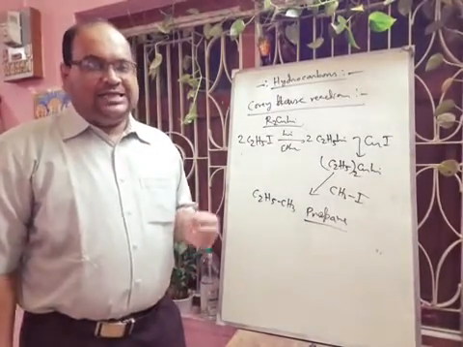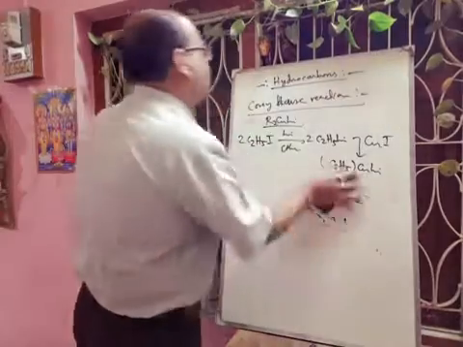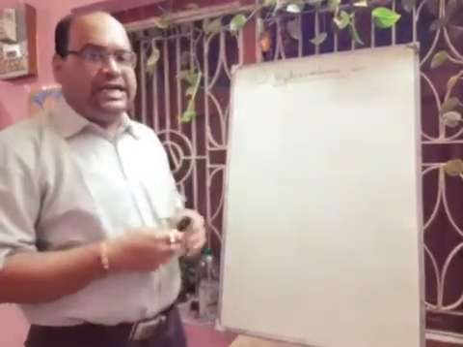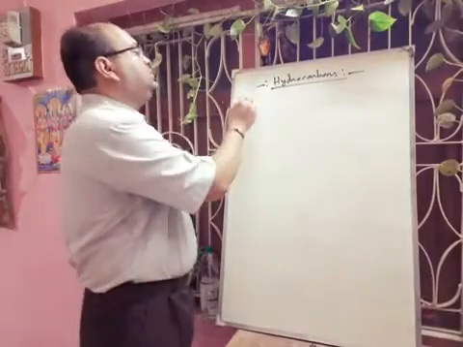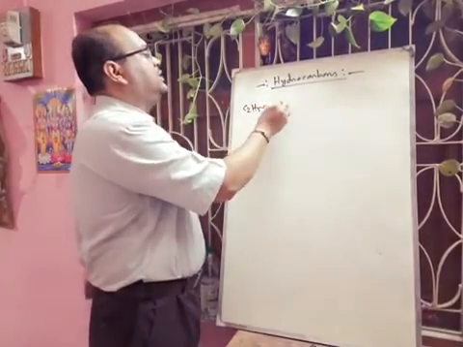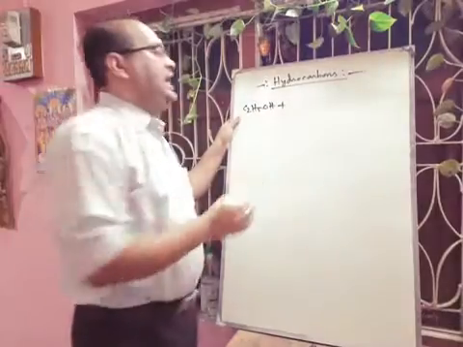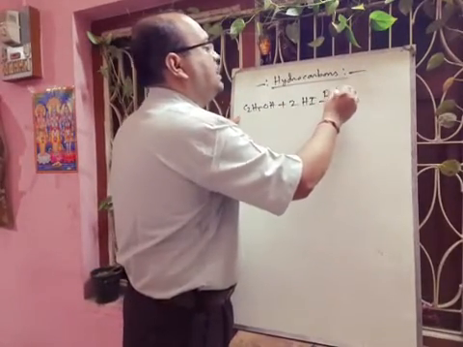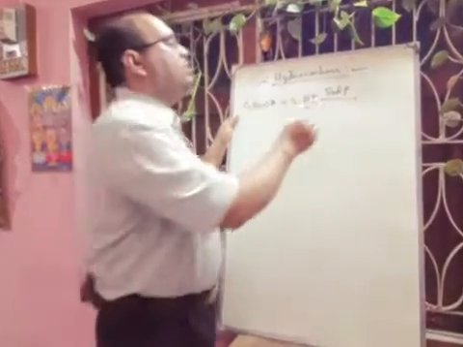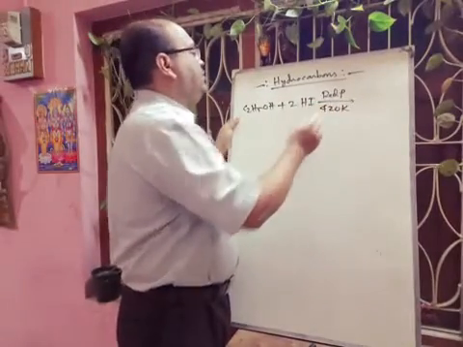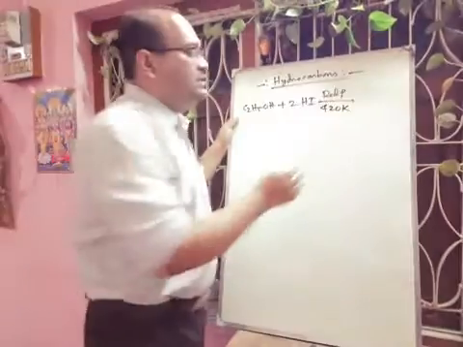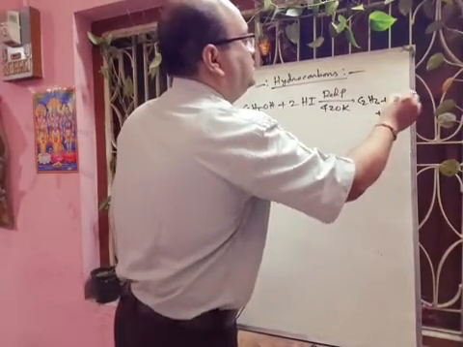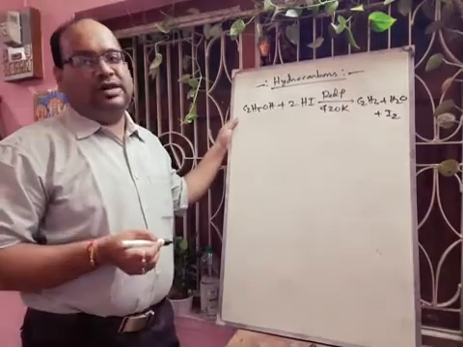Next we will discuss the reduction process. First we will discuss the reduction of alcohol. So C2H5OH. Here we have to add HI and red phosphorus. Here we need 2 HI and red phosphorus, and we have to apply heat around 420 Kelvin. Then we will get the corresponding ethane plus water, and there will be formation of iodine. Hope you can understand.